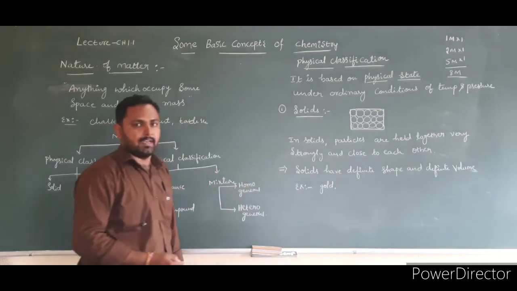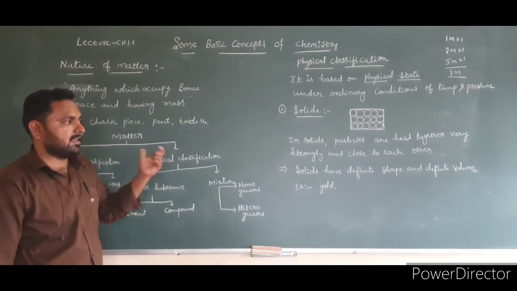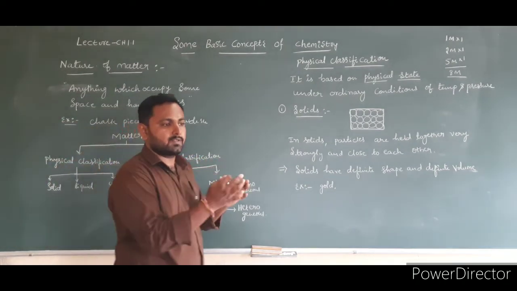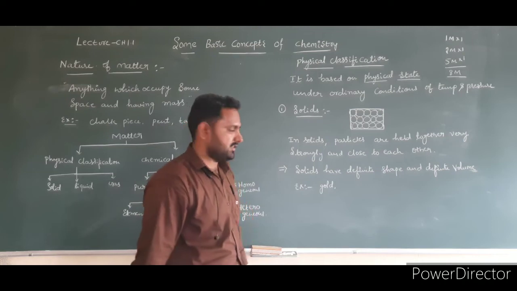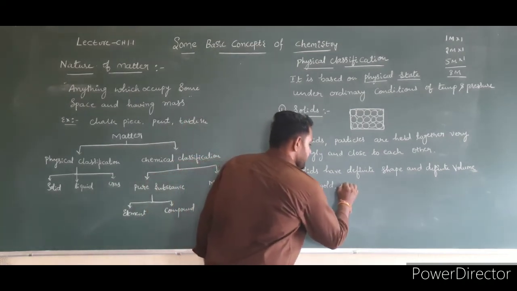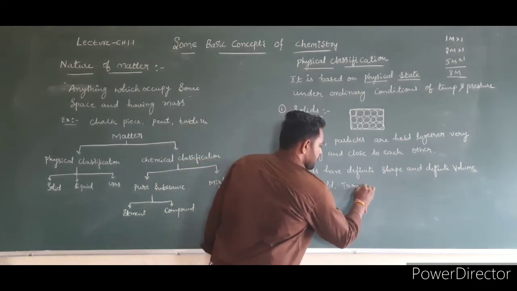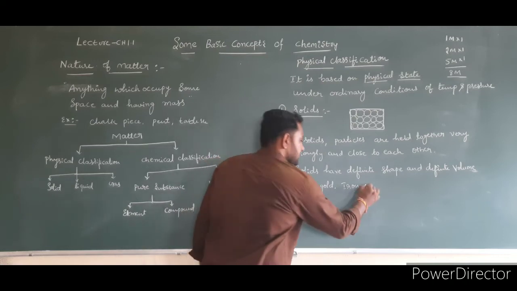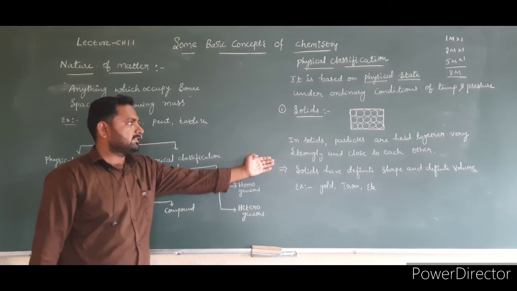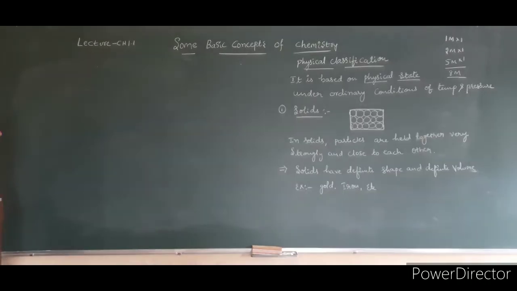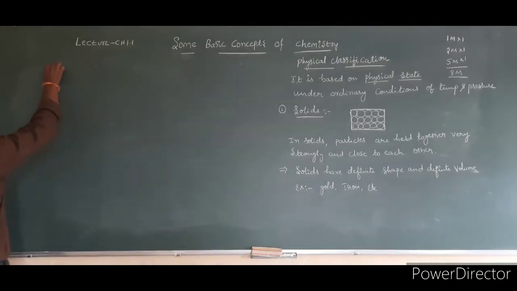Gold is also a solid. In gold also, the particles are held together by a very strong attractive force, and they are also very close to each other. Solid, iron, etc. Okay, these are the properties of solids. The second one is liquids.